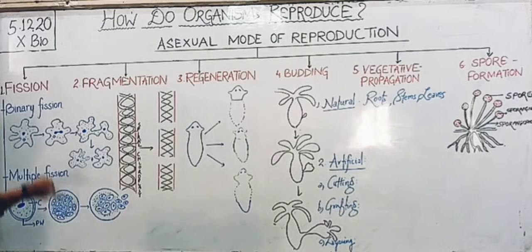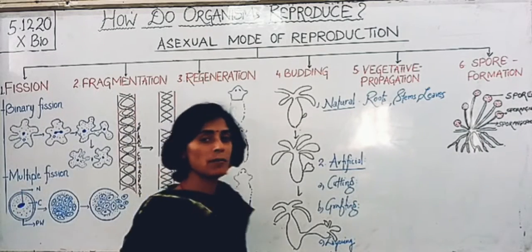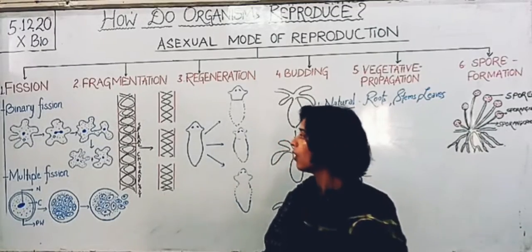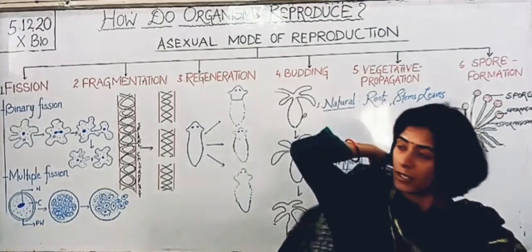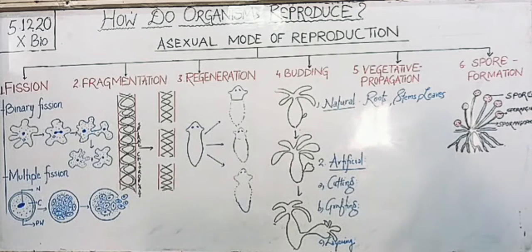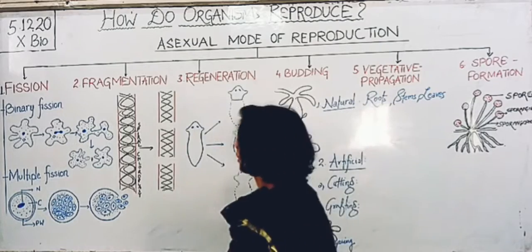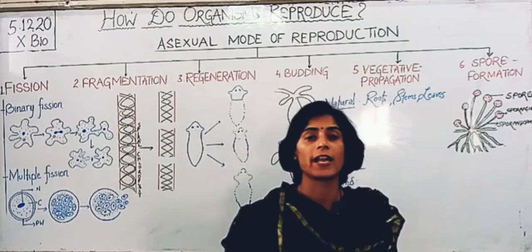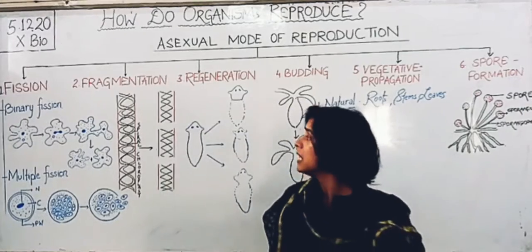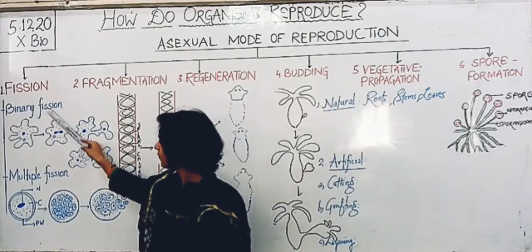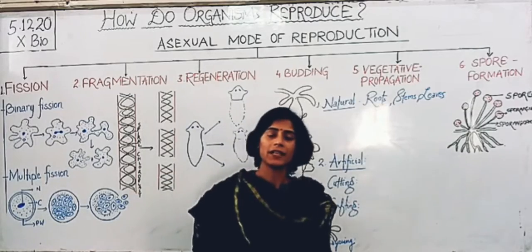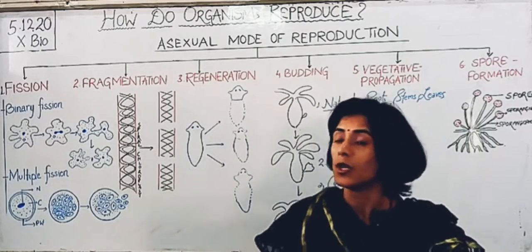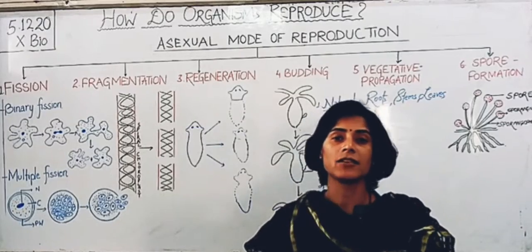Well, students, the first one is fission. Fission means to break, to split. In this type of asexual reproduction, the process by which a unicellular organism splits into two or more separate daughter cells takes place. This is the most common type of asexual reproduction in unicellular organisms like protozoa. It is further divided into binary fission and multiple fission. Binary, as the name says, means two. So here the cell splits into two daughter cells.